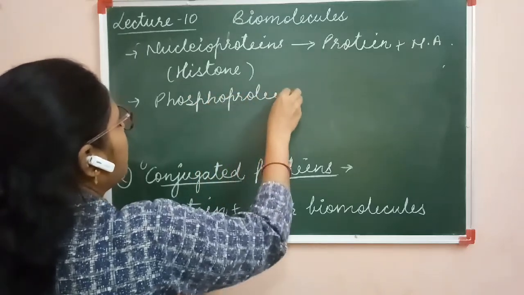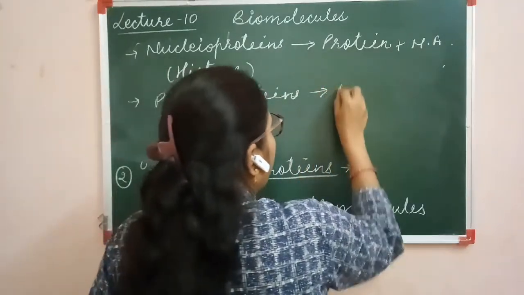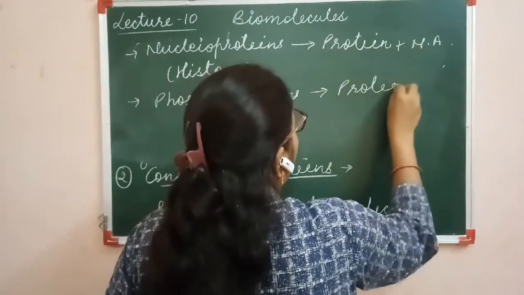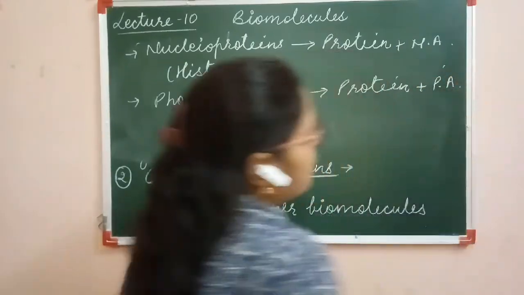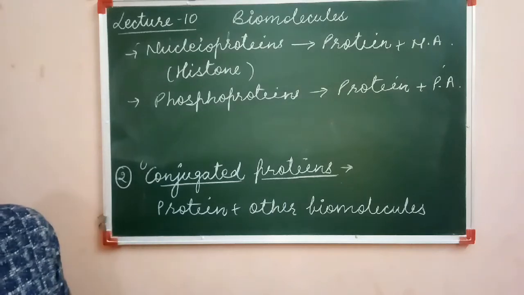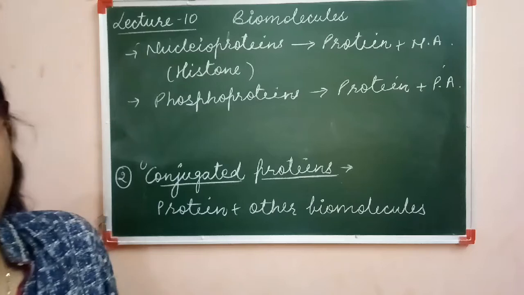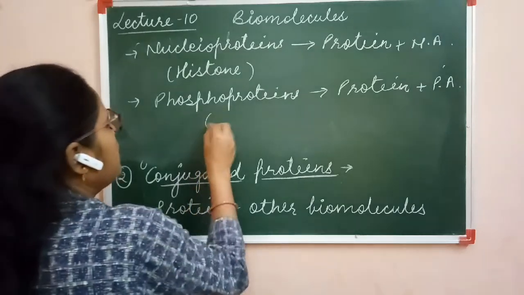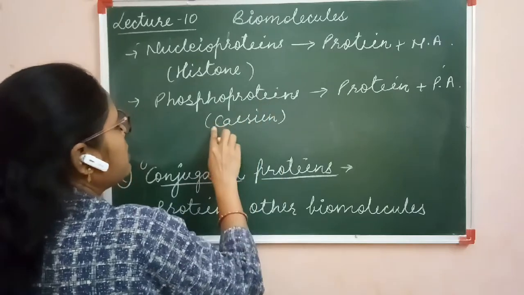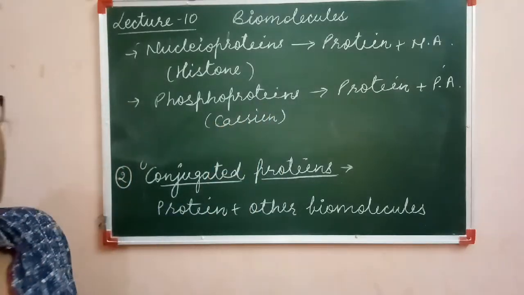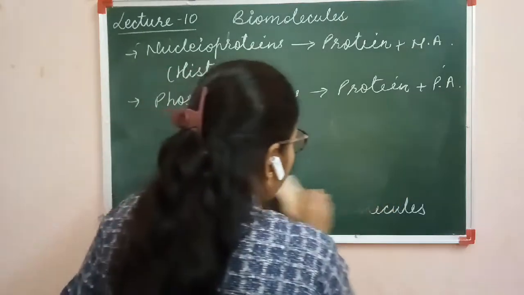Next example is phosphoproteins. Phosphoproteins are the category of proteins in which protein and phosphoric acid is present. This type of protein is called phosphoprotein. An example is casein protein, the protein which is present in the milk. It is the example of phosphoprotein.